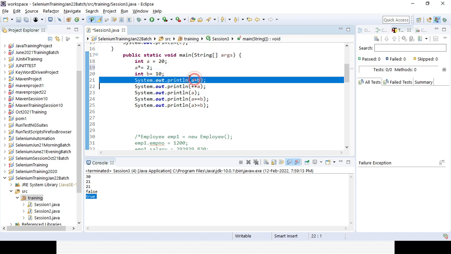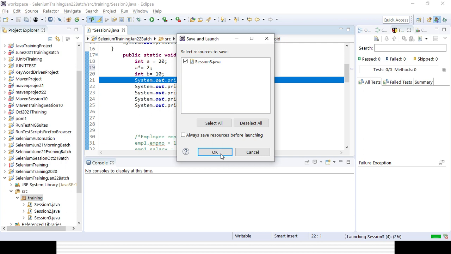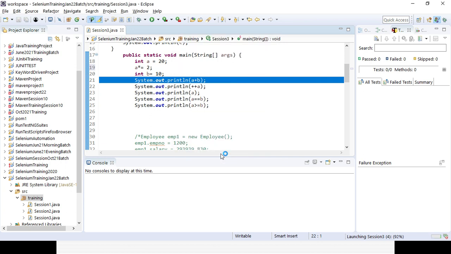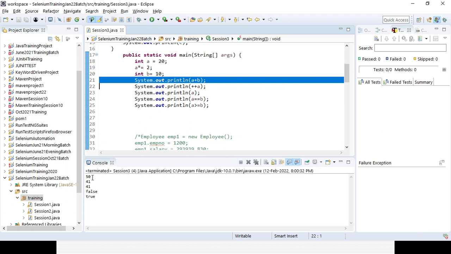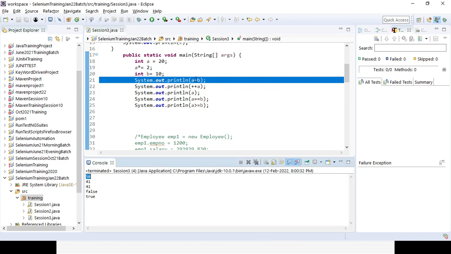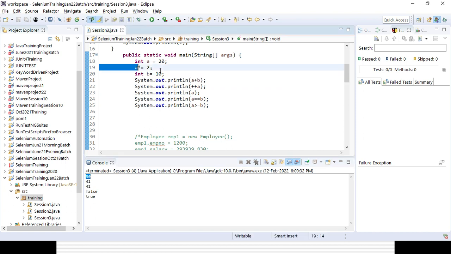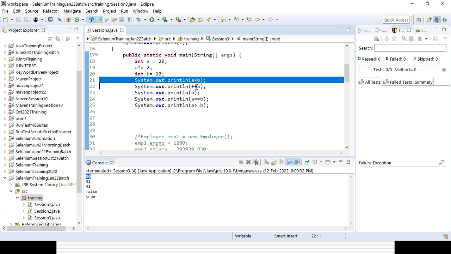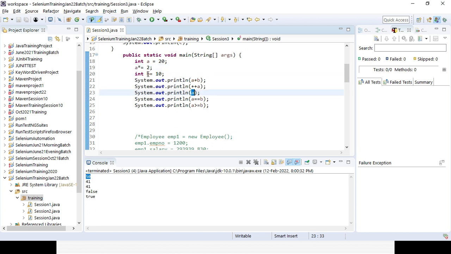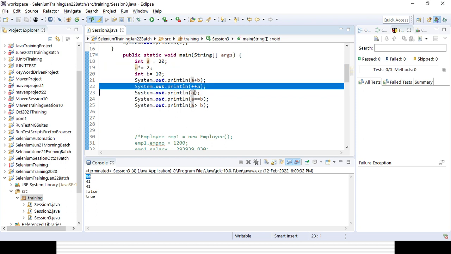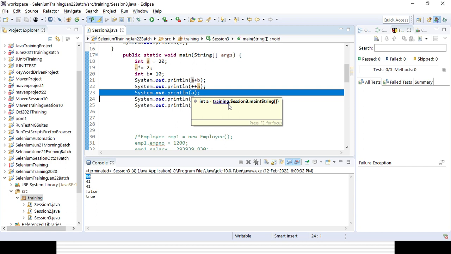So that's why you can use the assignment operator. If you use a plus equal to 2, it will be added by 2. A divided by 2, it will be divided by 2. A minus 2, it will be subtracted by 2. Now you can see the summation of a plus b is coming as 50. Why? Because a value was 20, but it was multiplied by 2, so 40 plus 10 equals 50. Here it is 41 because its value is already multiplied by 2, and then it is post incremented, and then it is used again.